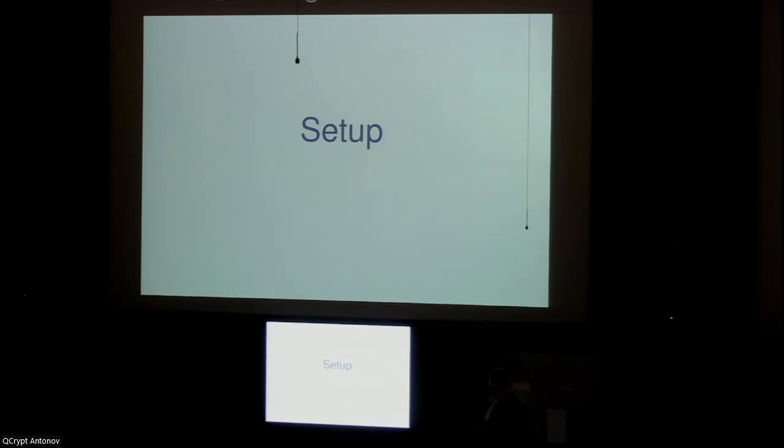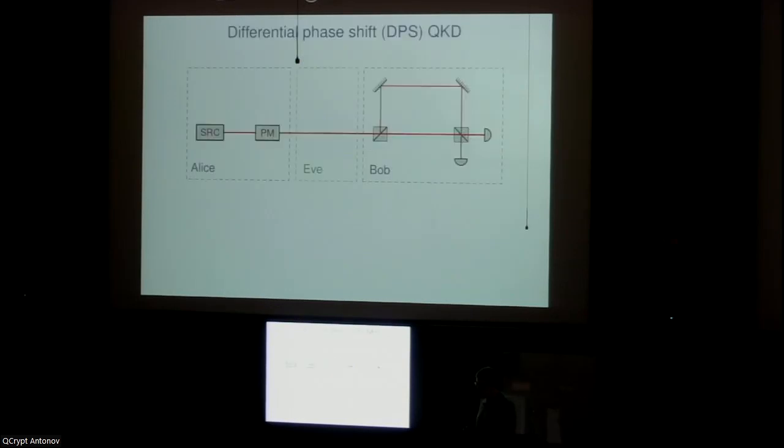Okay, so let's start with the setup of our problem. So we have the basic sketch here. It's a QKD scheme, and as always, you have our two honest parties, Alice and Bob, and in the middle, we have Eve. So then what happens is that in every round, Alice chooses a random bit U and encodes it in the phase of a coherent state. So she produces either plus alpha or minus alpha, depending on her key bit U. Then she sends this state through Eve's attack channel. Eve does whatever she wants with it.